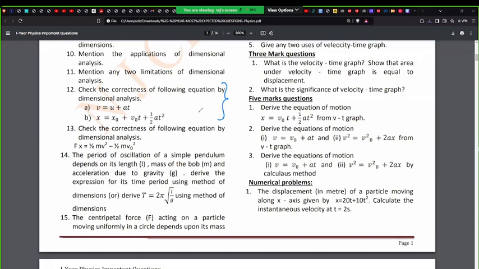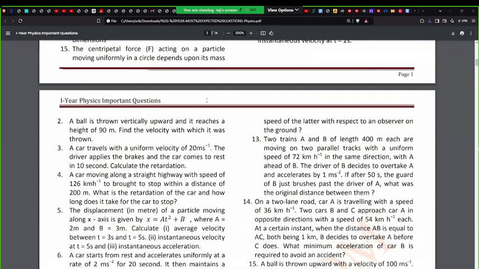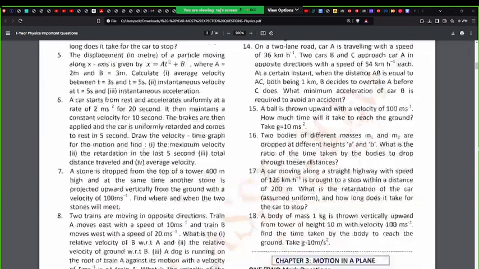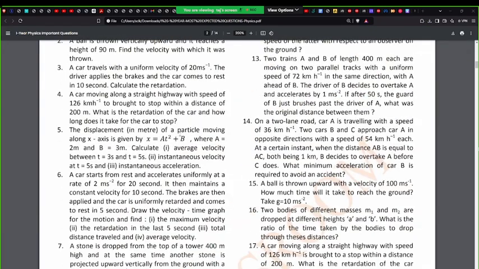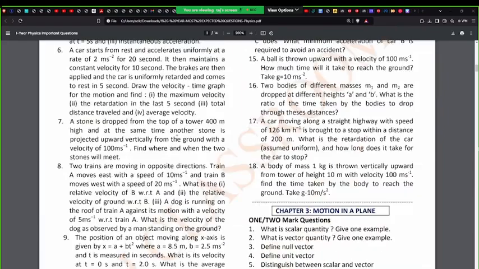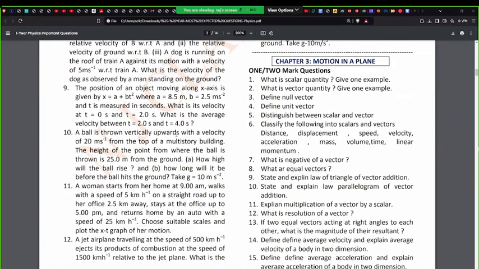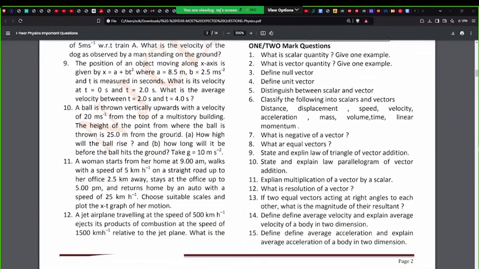Checking the correctness of the equation, just like I told you during the previous term also. But in this case, more importantly, I'll talk about what questions not to ignore. Derivations, 100% you won't ignore. Should you solve all these numericals? Obviously, no. For numericals from this specific chapter, use the notebook. Whatever has been done in the notebook is more than enough. It covers all the concepts.